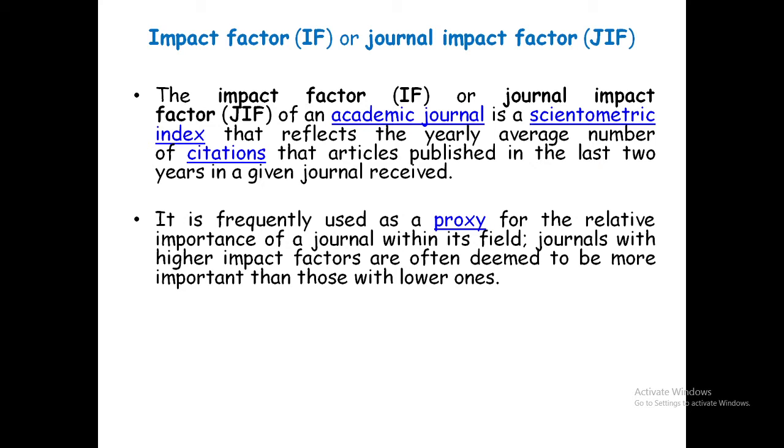It is frequently used as a proxy for the relative importance of a journal within its field. Journals with higher impact factor are often deemed to be more important than those with lower ones.